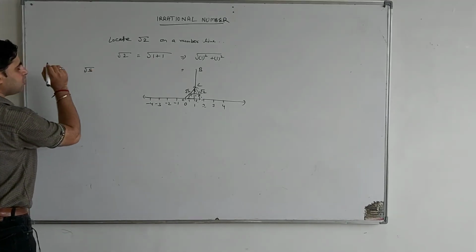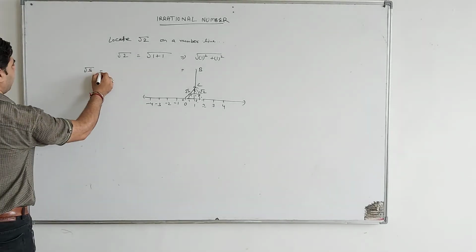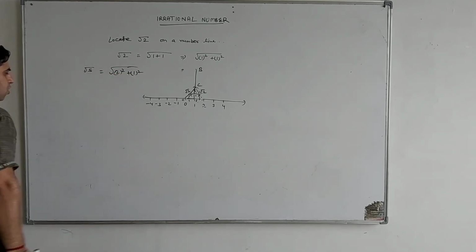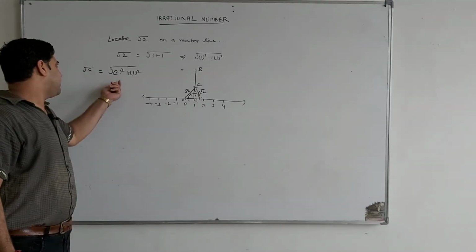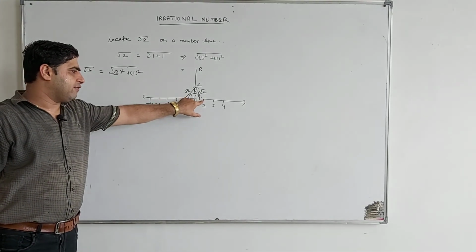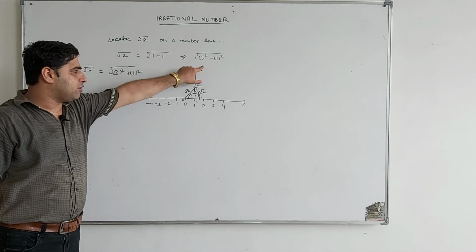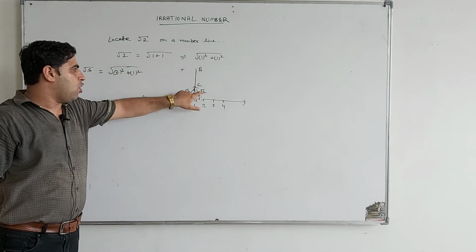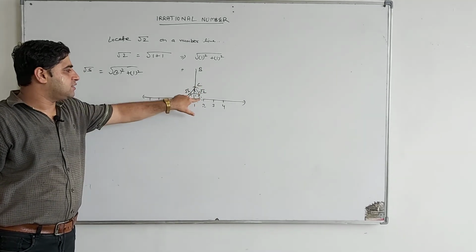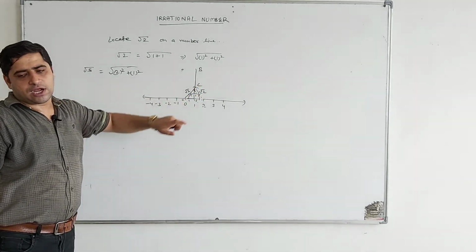Or locate root 5. Root 5 is 2 square plus 1 square. Draw it, this is root 5 on the number line. Same, from 0 to 2, we take 2 centimeters here. Draw the perpendicular, then open the compass 1 centimeter, cut an arc and join it. This is root 5 that will come out.